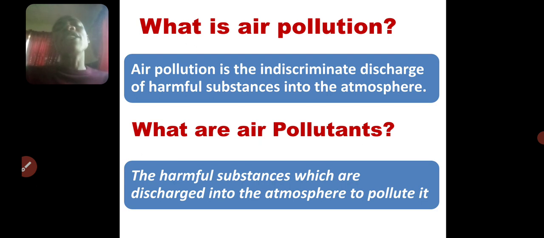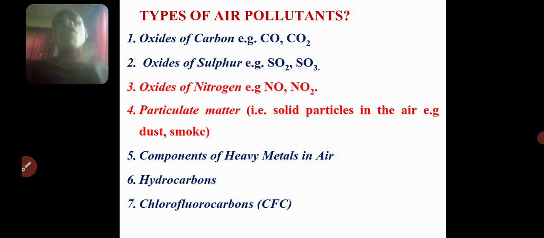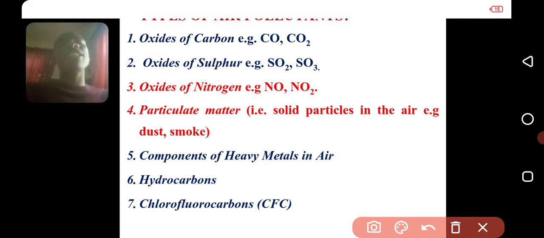And these substances that are discharged into the atmosphere to pollute it, we call them air pollutants. Now, there are 7 categories of air pollutants, the substances that normally endanger our environment. Number 1 is oxides of carbon.